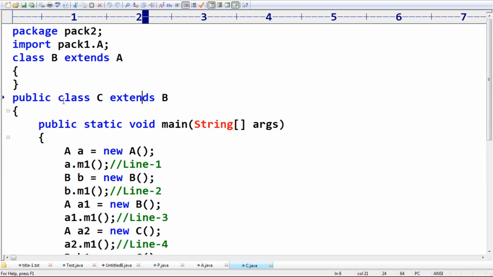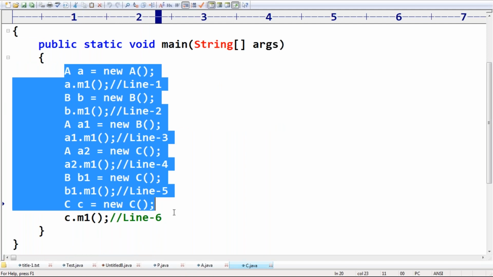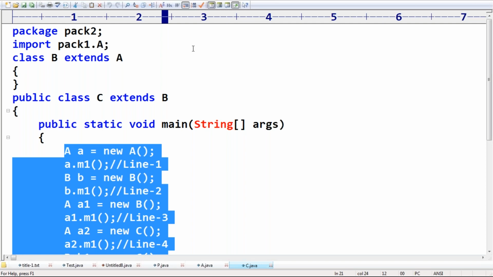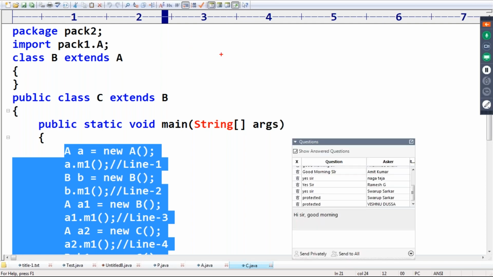So now here, take very special care among all these things. Which things are valid? B is the child class of A. Next, C is the child of B. So C is the child of B, and B is the child of A. A is present outside the package. B and C are in the same package, right?